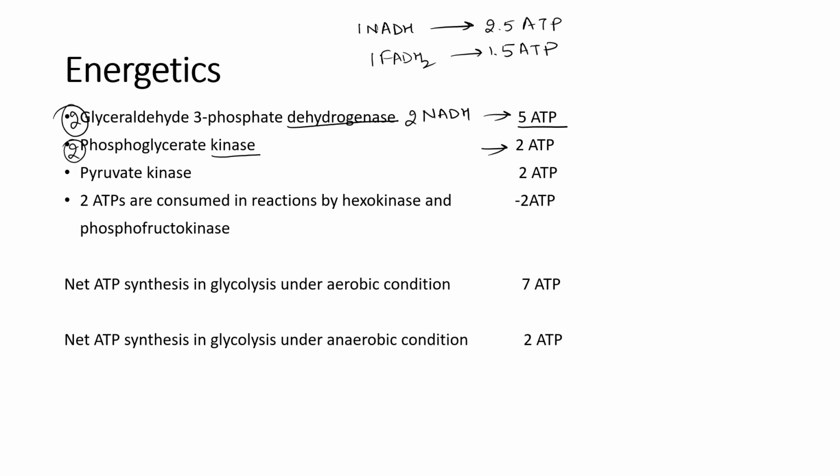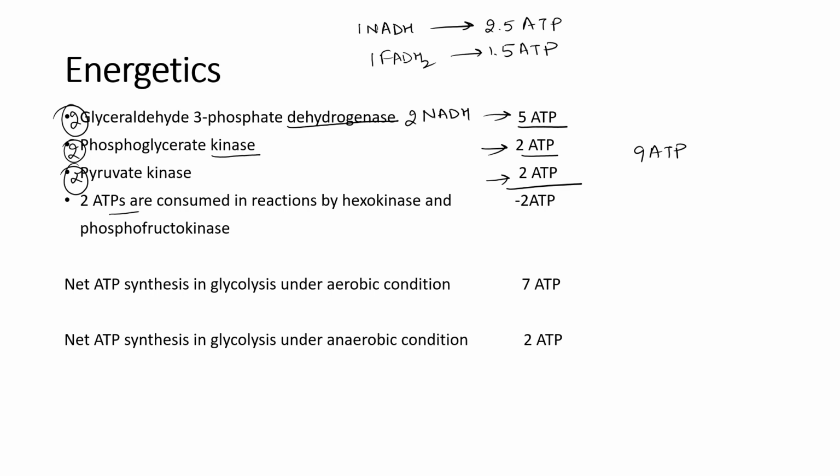There will be 2 molecules of phosphoglycerate kinase, 2 molecules of phosphoglycerate. So there will be 2 ATP formation. Then pyruvate kinase, again 2 ATP will form. So 5 plus 2 plus 2, 9 ATP will form in the energy generation phase.